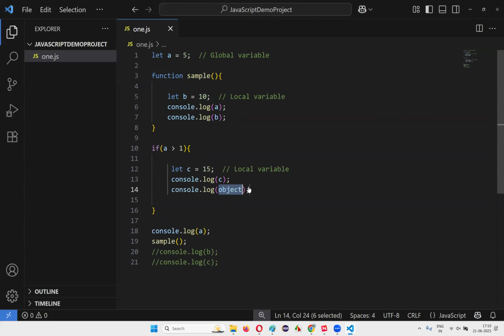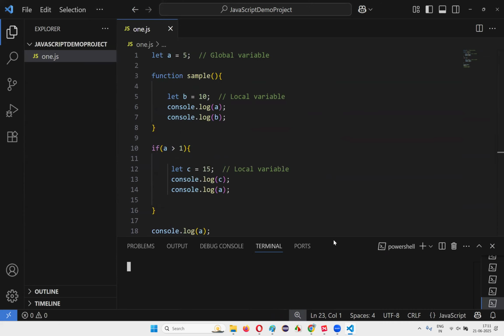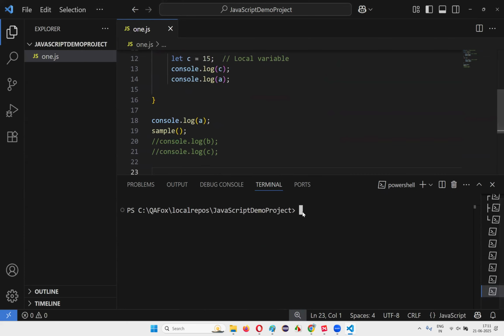Here also you can say console.log of A. It will work fine without any problem, guys. Outside the functions, within the functions, within the blocks, everywhere you can access a global variable. Let's open the terminal and run it here. New terminal, and just run the code.